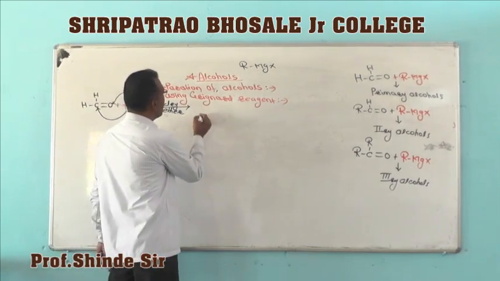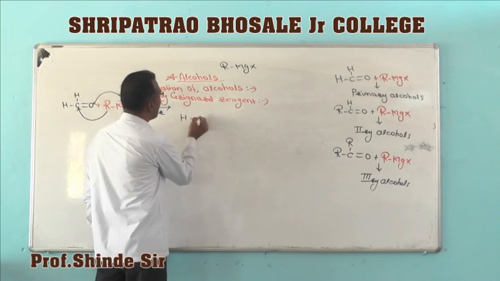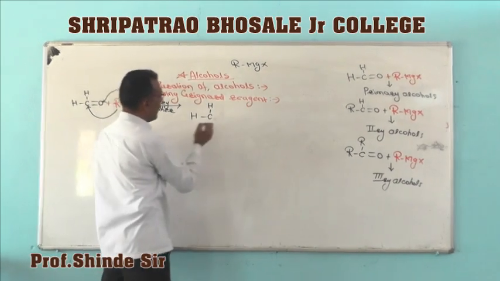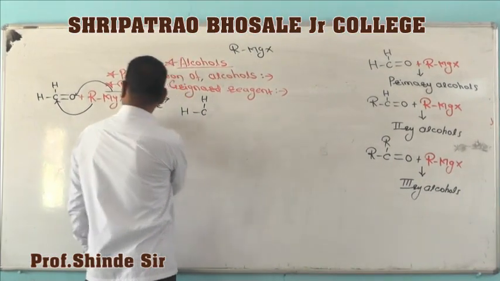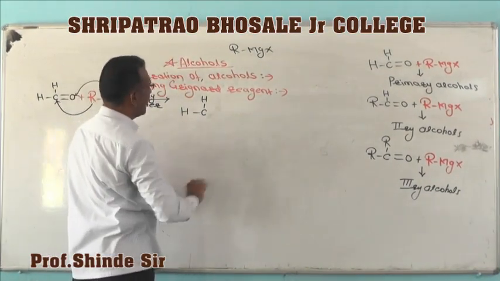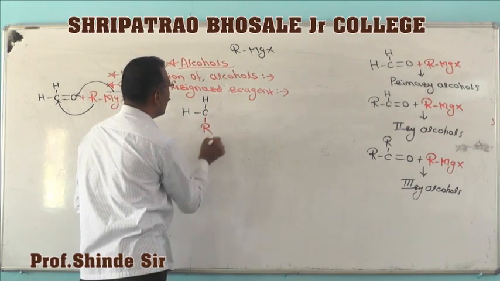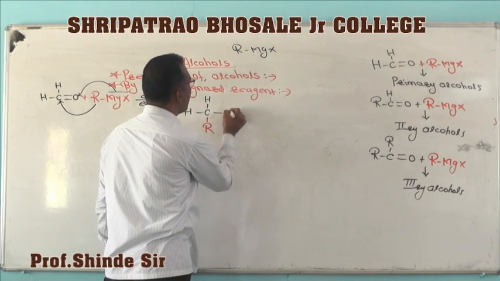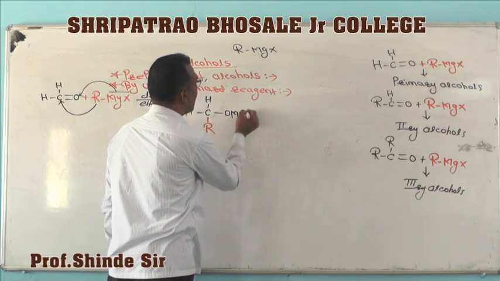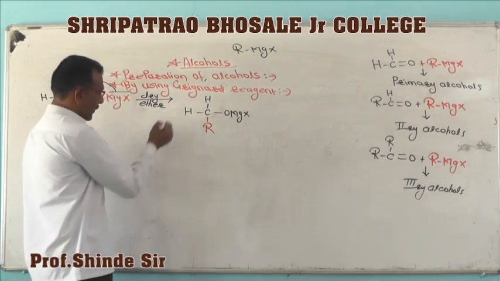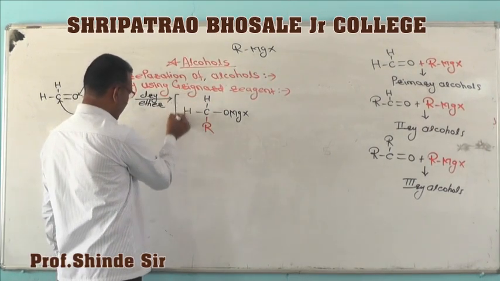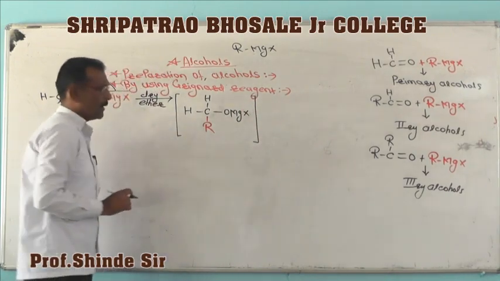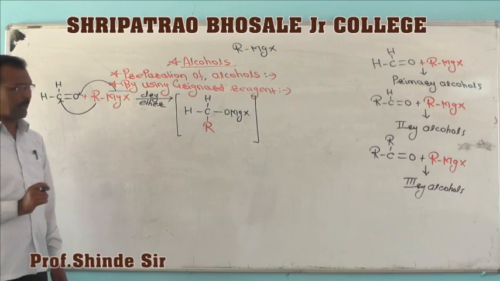The double bond is converted to single bond. There is addition of this alkyl group, and here the double bond is converted to single bond, and there is formation of an intermediate magnesium complex.